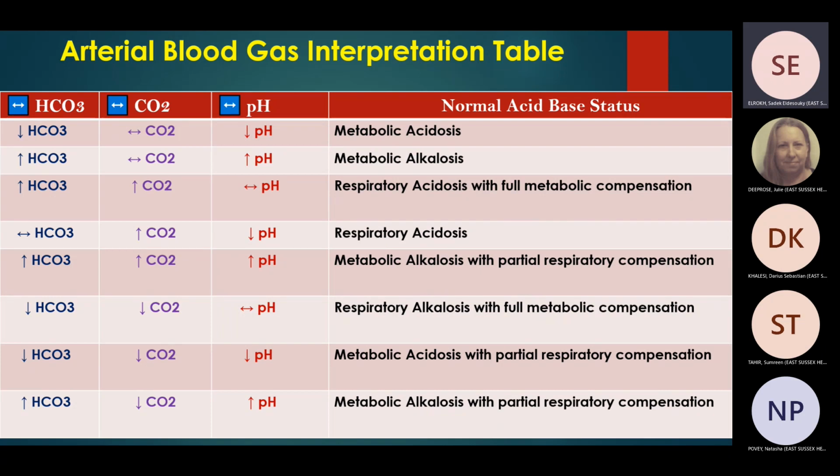pH is high and bicarb is high, right? Metabolic alkalosis, but PCO2 should be high, trying to compensate, isn't it? To go into the acidotic level. The patient is retaining carbon dioxide to make the blood acidotic to compensate for the metabolic alkalosis. So this is mixed metabolic and respiratory alkalosis, because low carbon dioxide will cause respiratory alkalosis, and high bicarb will result in metabolic alkalosis. So this picture is mixed metabolic and respiratory alkalosis, right? Okay.